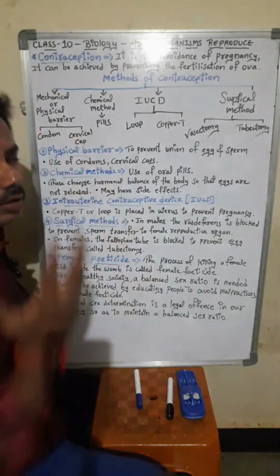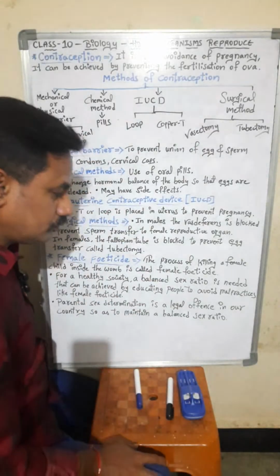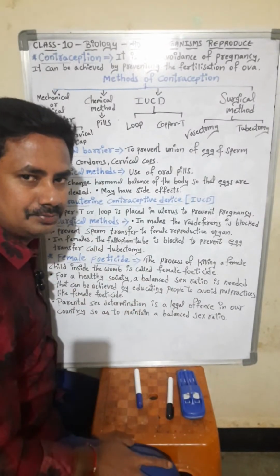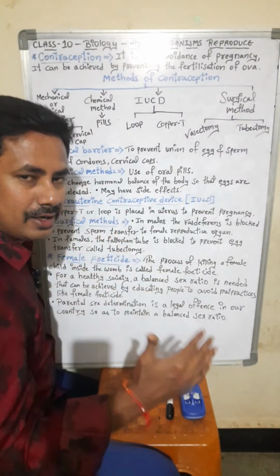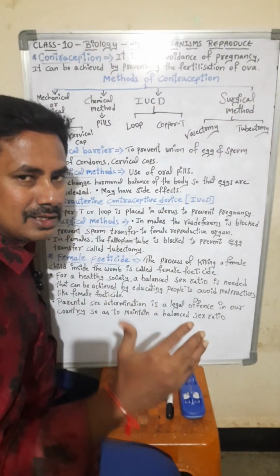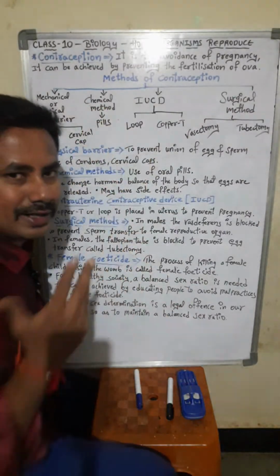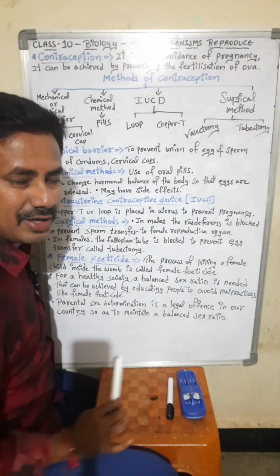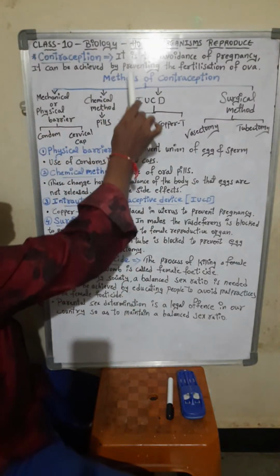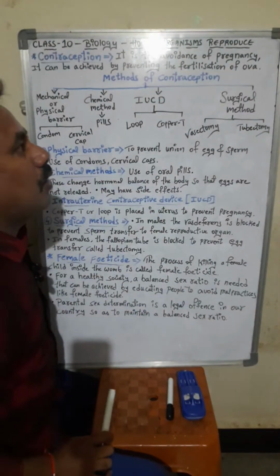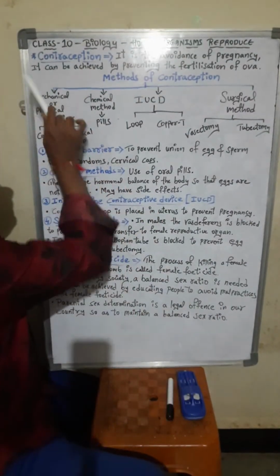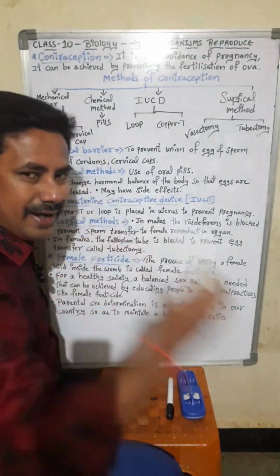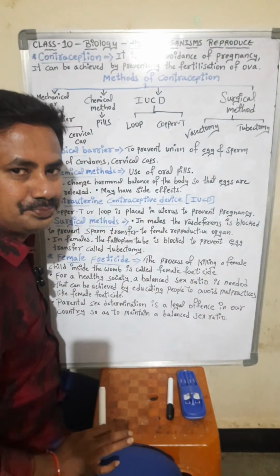Contraception. What do you mean by contraception, students? To avoid the child, or to avoid the pregnancy, that condition is called contraception. Is it clear, students? In words, what they have given in the definition: it is the avoidance of the pregnancy.